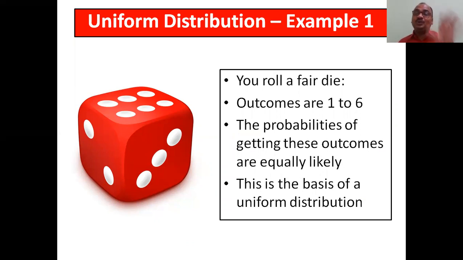See here, the probability of getting these outcomes is equally likely. You may get 1, 2, 3. How much chance is there for 1? There is the same chance for 2, the same chance for 3 also, the same chance for 4, 5, 6. All have the same chance. This is the basis of uniform distribution.